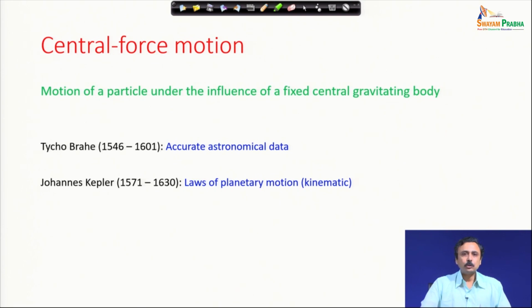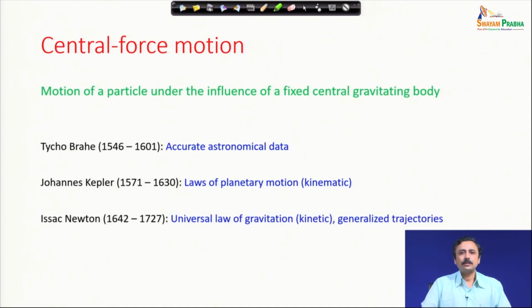If you go through the laws, as you will see very soon, these laws only said, for example, what kind of path a planet will take around the sun, or maybe the moon will take around the earth. These kinds of things. These were completely based on the observations that Tycho Brahe made.